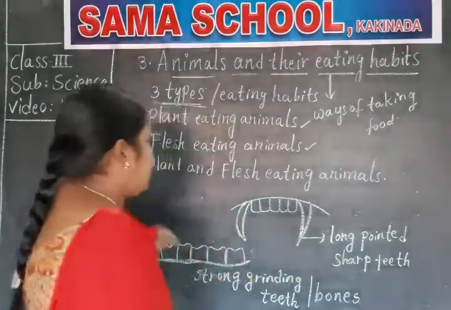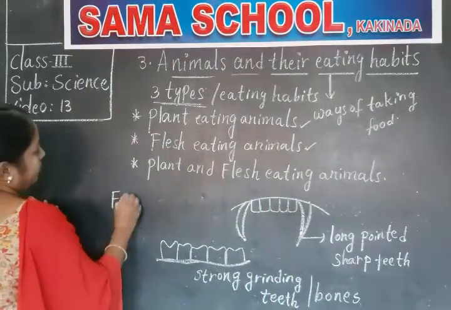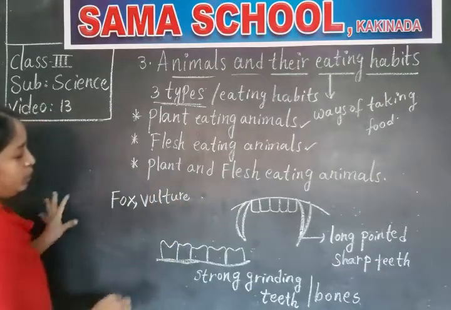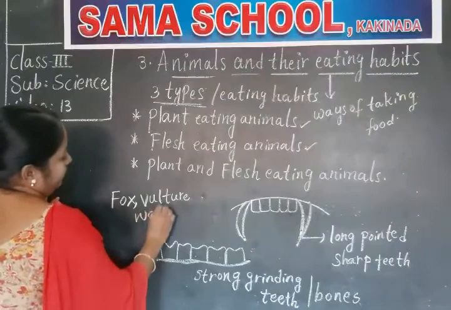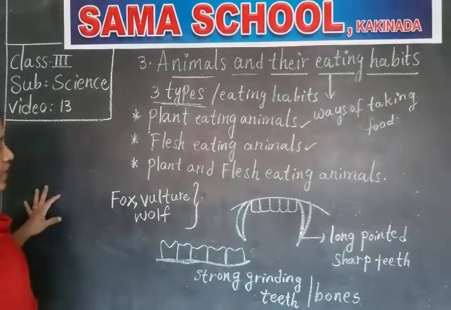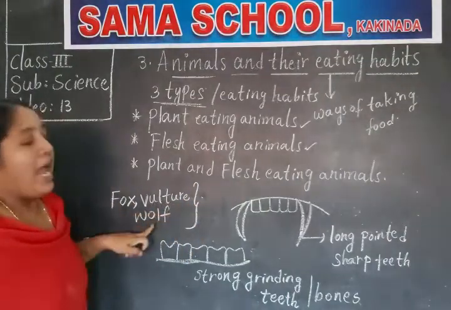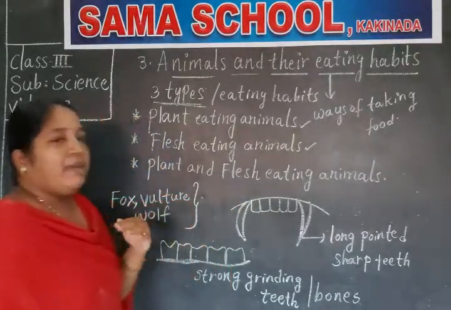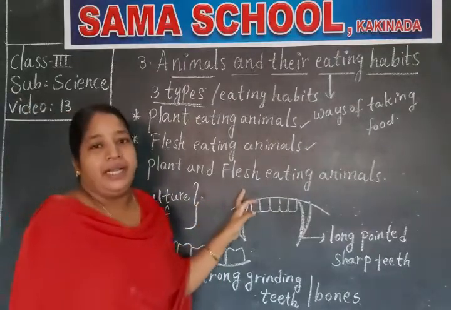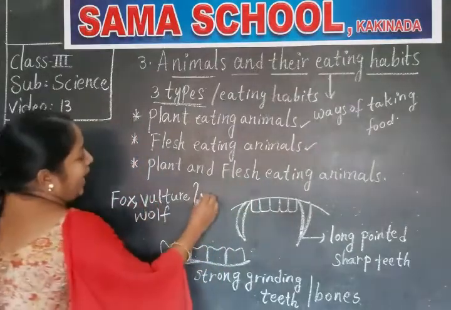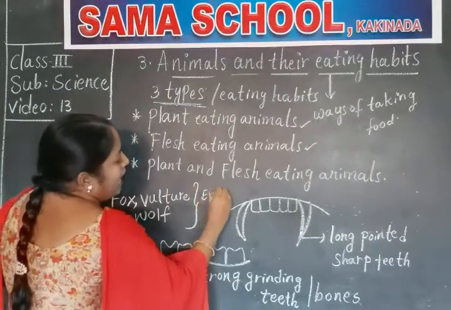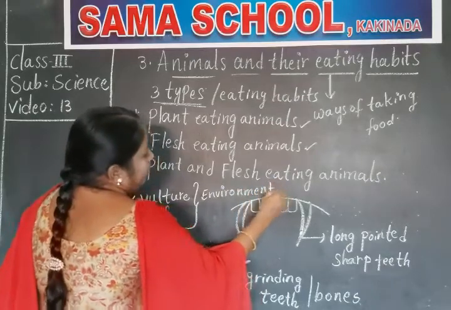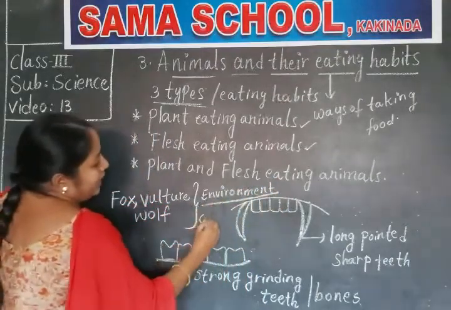But some animals such as fox and birds like vulture, in Telugu we say Rabandhu, and wolf, will eat the dead animals and keep the environment clean. Clear, children? Environment means what? Our surroundings. Environment clean.